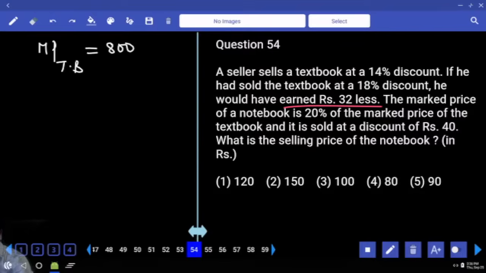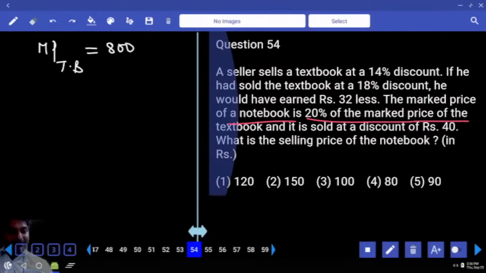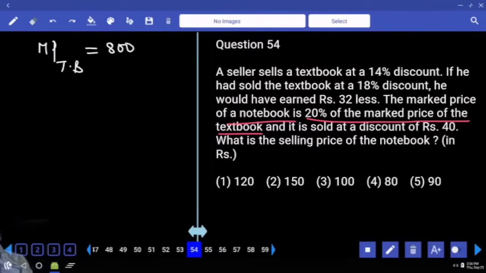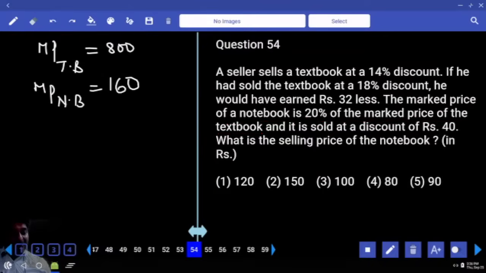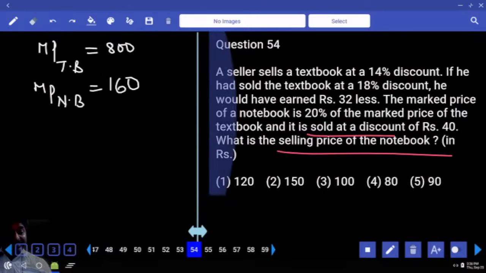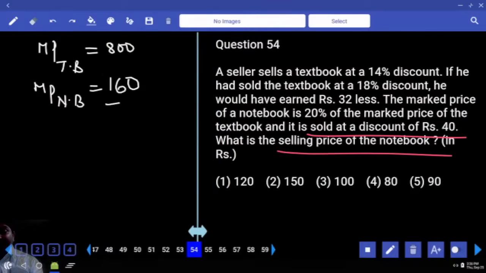You understand? Next. Market price of notebook is 20% of market price of the textbook. Textbook market price, 800. Then market price of notebook is it 20% or 20% less or 20% more? It is 20% only, which is 160, which is market price. And we were asked to calculate selling price, and if 40 rupees discount is given, at what price he will sell? That's all. 120.